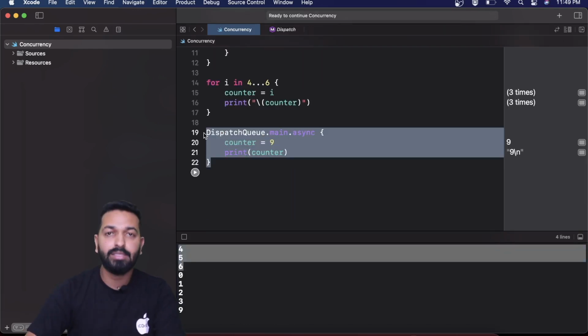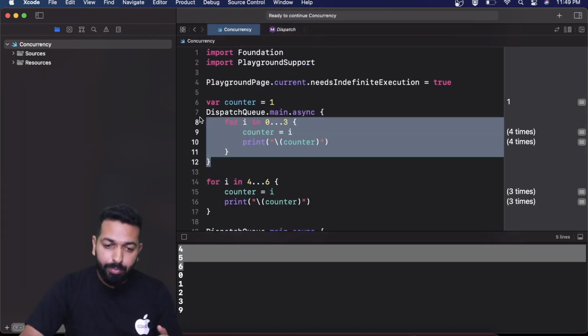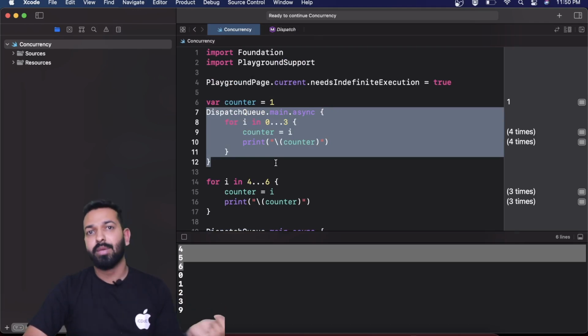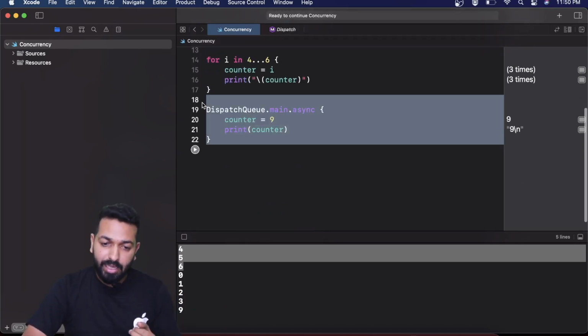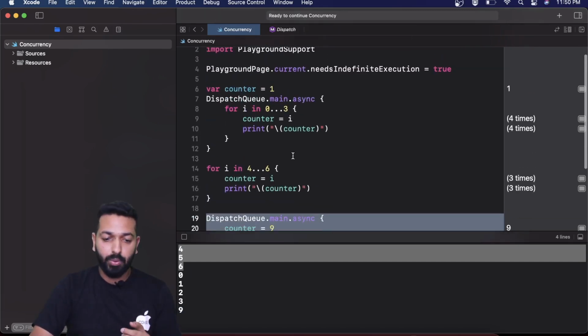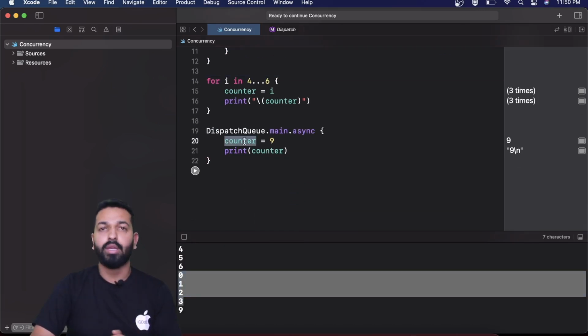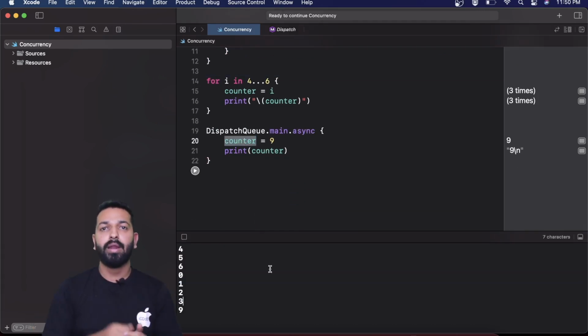The next block is again executed asynchronously on a serial queue. Now let's recall the serial queue concept. Serial queue means one task at a time. So this was already submitted to the same serial queue, that is DispatchQueue.main, and then this task has been submitted. So serially means one task at a time, and because the execution happens in a FIFO order, the first one which was submitted will be executed. So that is the reason we see 0, 1, 2, 3, and then we see 9 over here. So this justifies the output, and I hope that your thought process and prediction would have been the same.